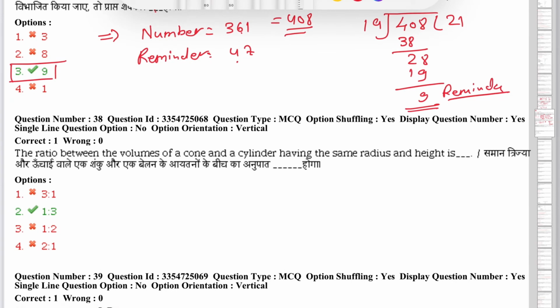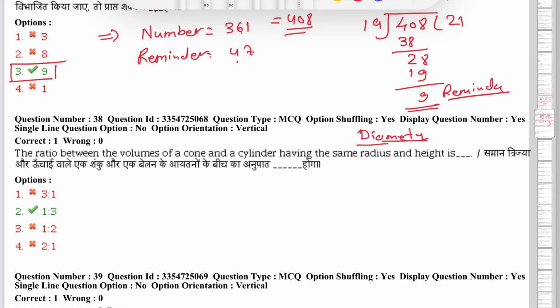Now the next question is the ratio between the volumes of a cone and a cylinder having the same radius and same height. This question is asked in many exams and given in many books. You can just remember the formula of volume of cone and cylinder and you can have the answer. Also here it can be written as diameter. Even if it is written as diameter, the answer and the method will be the same.